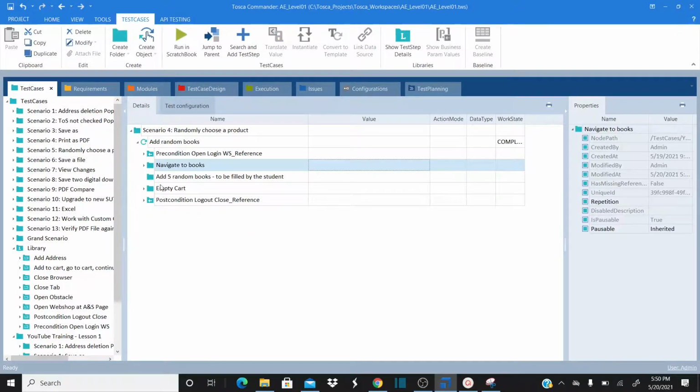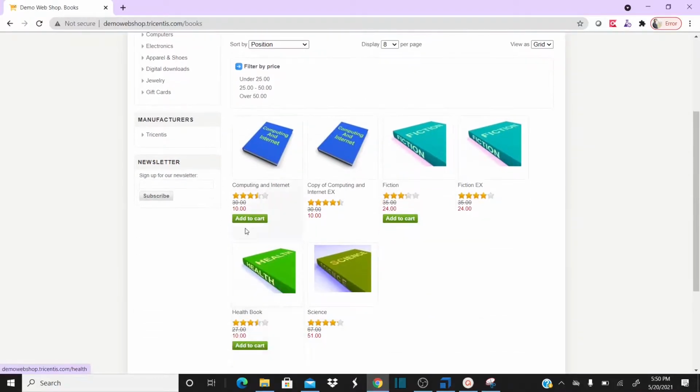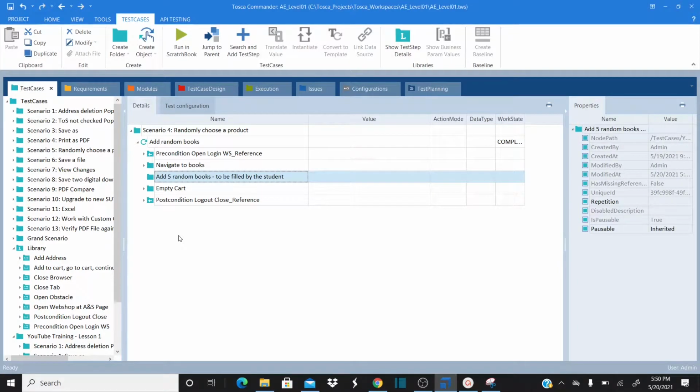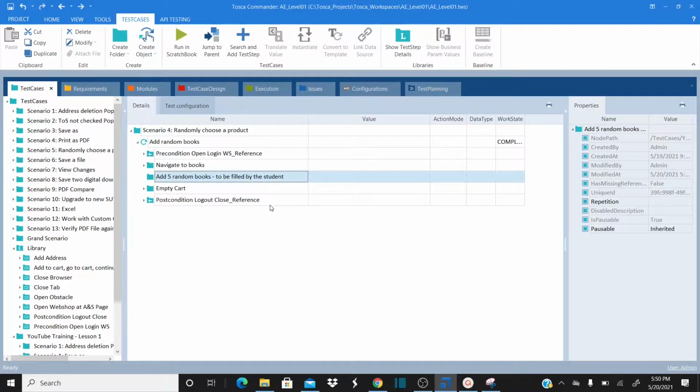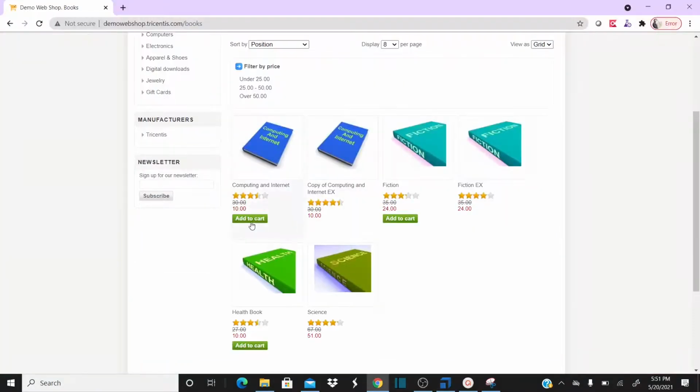Okay, so once I navigate to books, here I need to add products randomly. Randomly, 5 products I need to add by clicking on any one of these add to cart buttons. For that, this is an empty folder, so I'm going to work on this folder. How can we achieve addition of random books to the shopping cart? For that, first I have to add these add to cart controls to my module, correct?